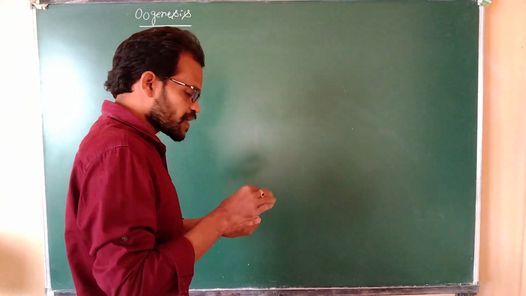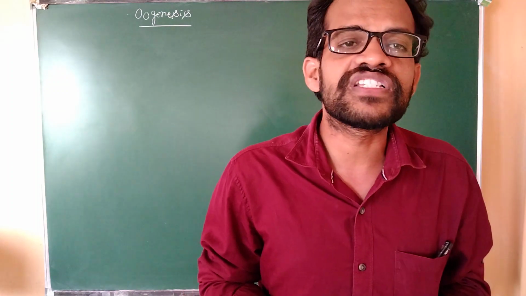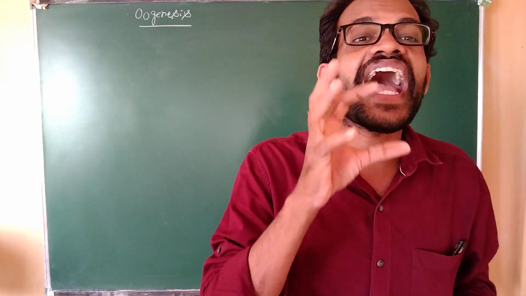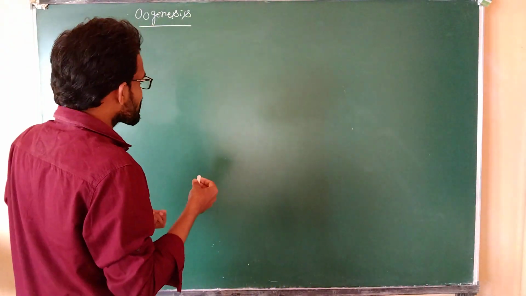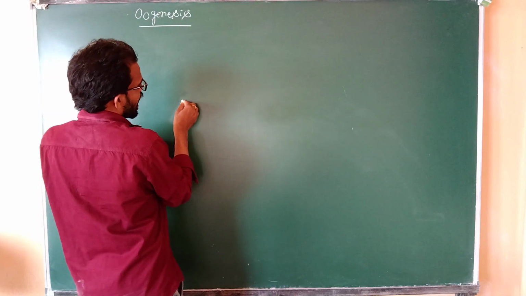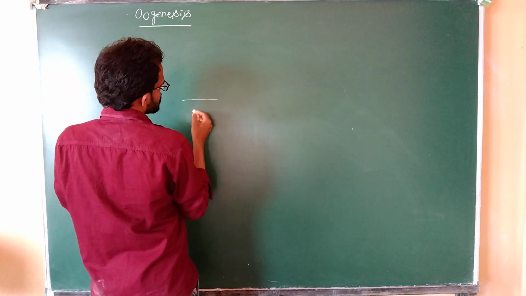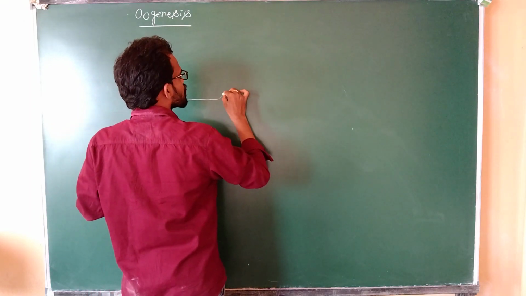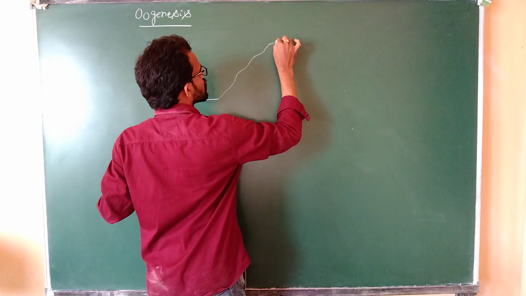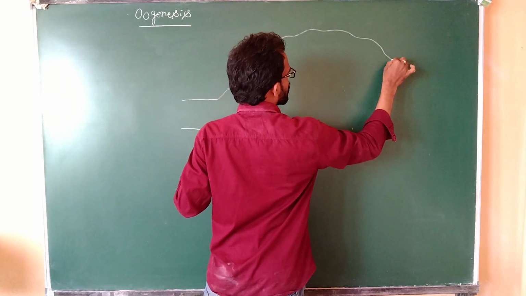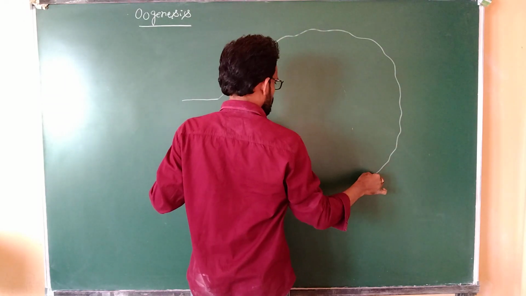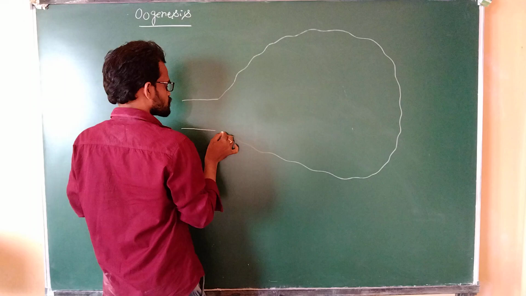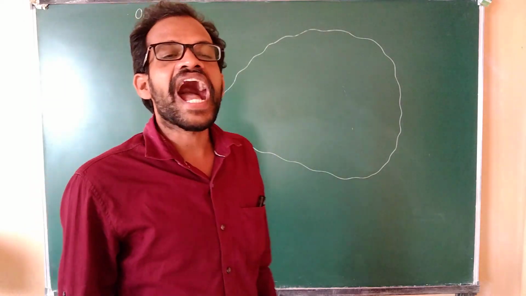Coming to the ovary, if you observe the ovary structure, the ovaries look like an almond shape.